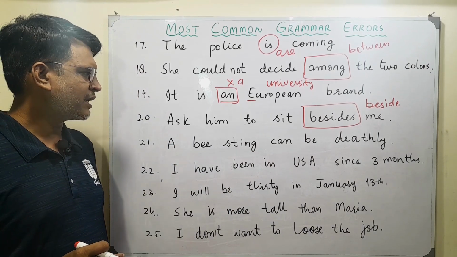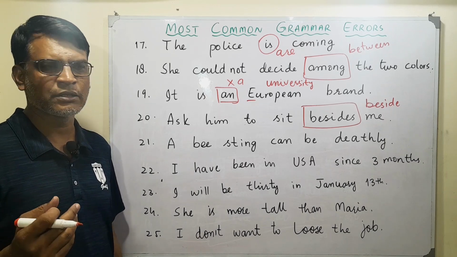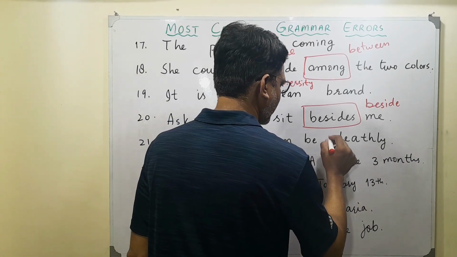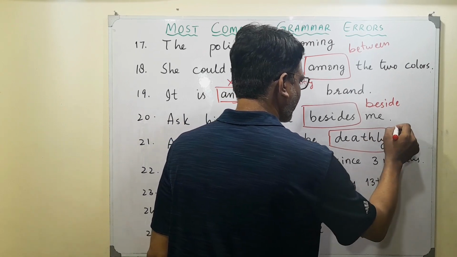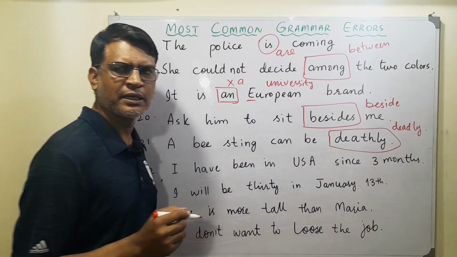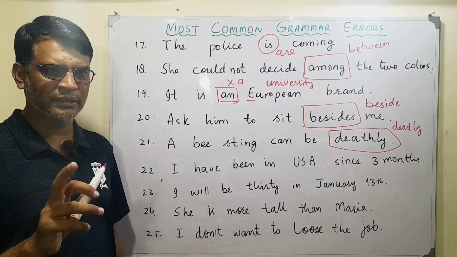A bee sting can be deathly. Yeah, some people think so. So can it be deathly? No, it can never be deathly. It can be deadly. The right word is deadly. A bee sting can be deadly, not deathly.